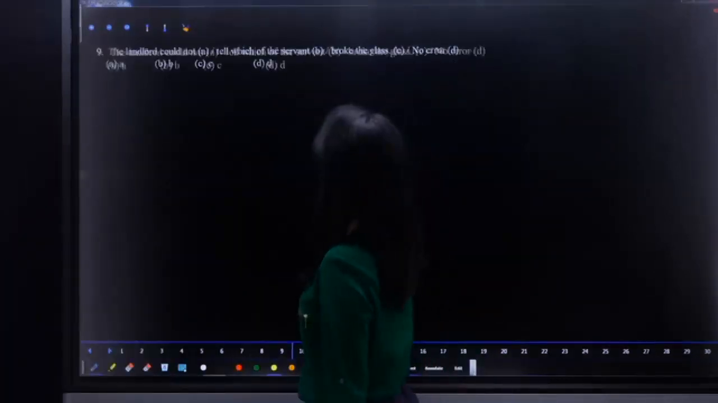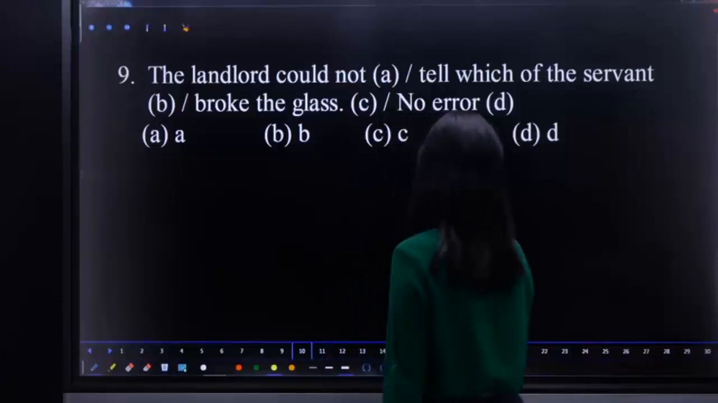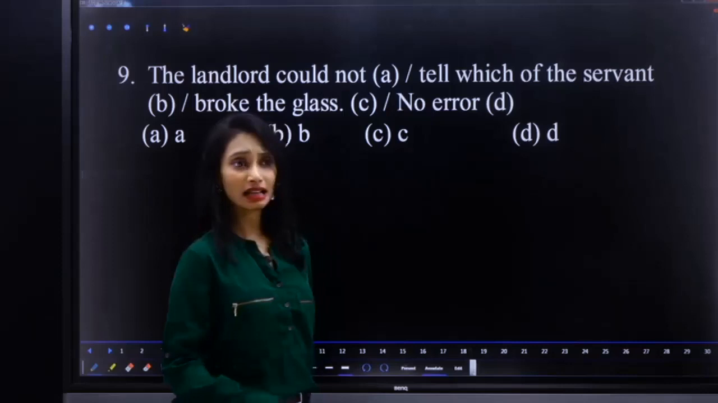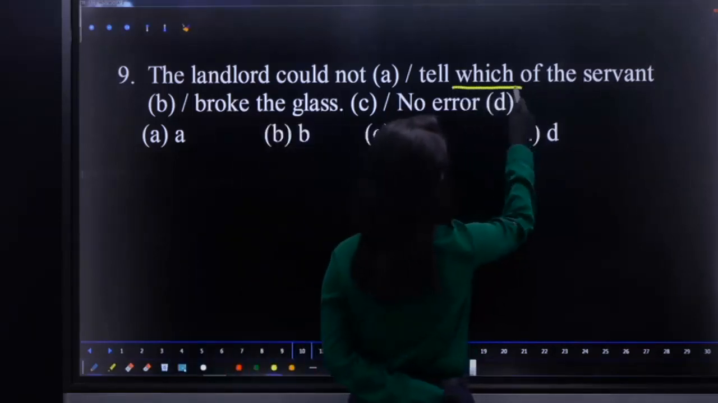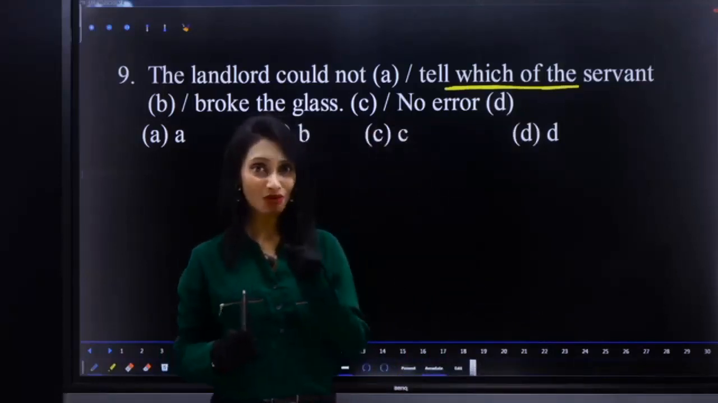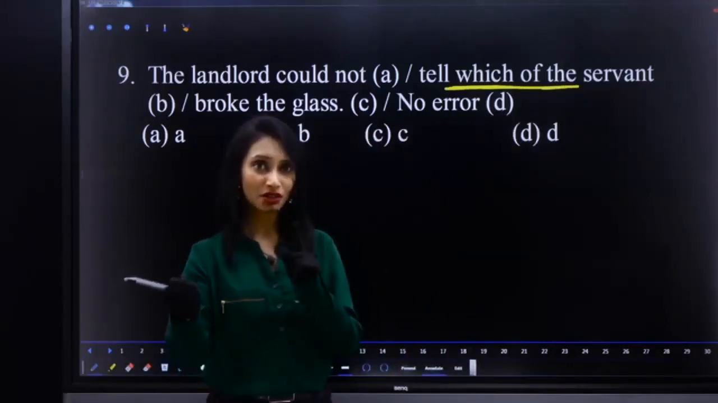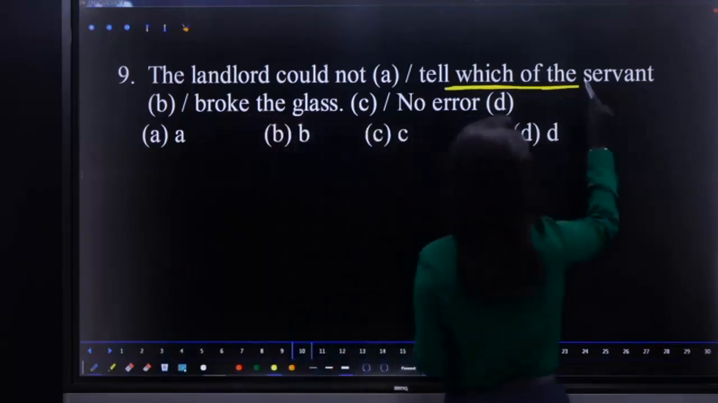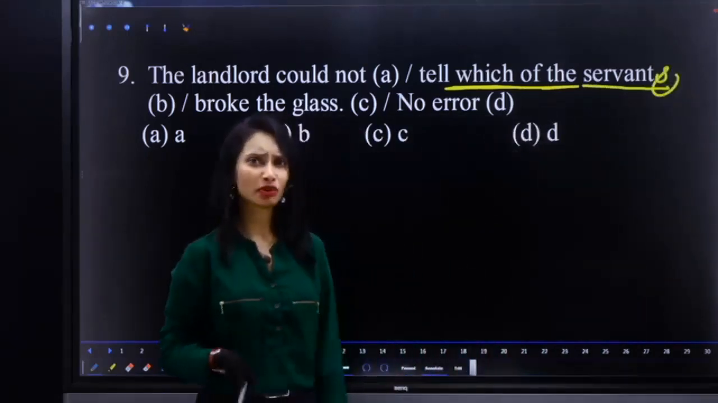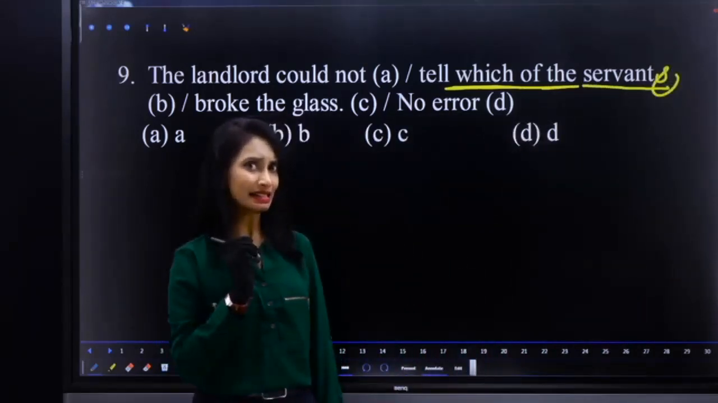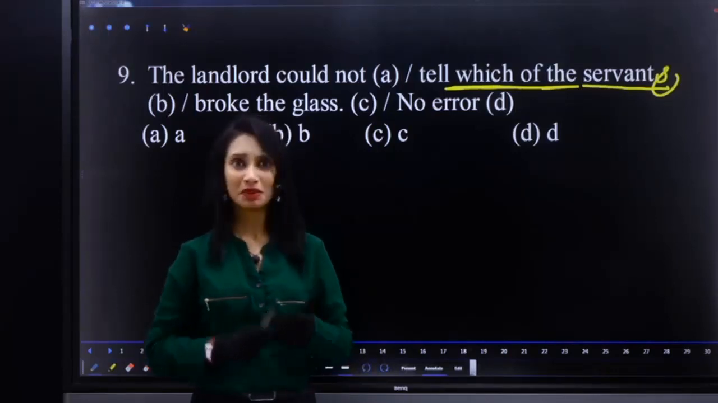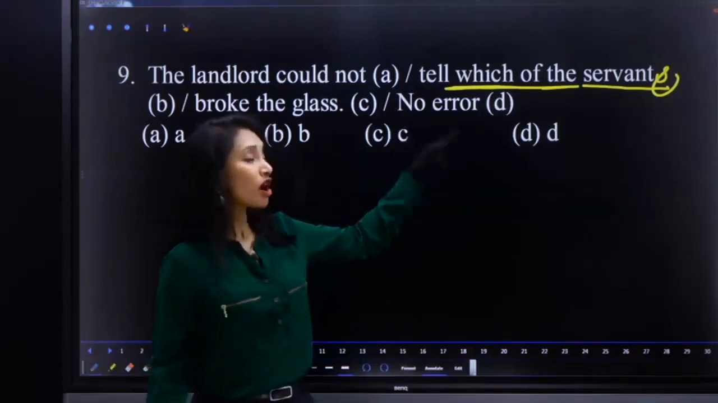The landlord could not tell which of the servant broke the glass. What is the error? So we are saying it in which of the. See, we are telling which means there are more than one, right? Then only we'll take which to indicate choice. So here it should be a plural noun. Which of the servants? Because which one of you answered it correctly? That means there are many. Right. So which book do you want to read? That means there are many books here. So which of the servants?